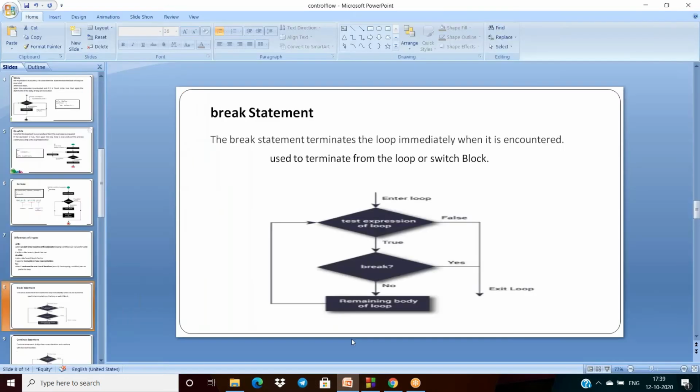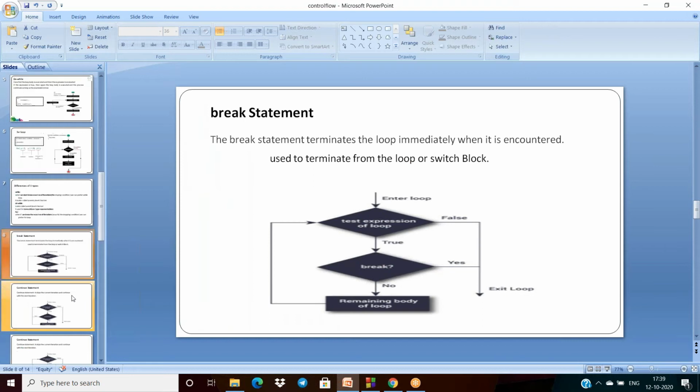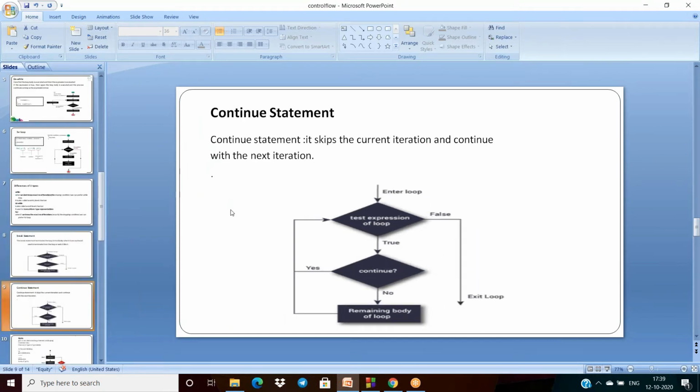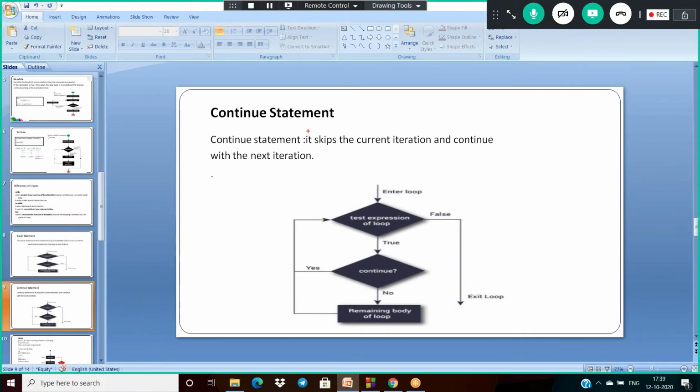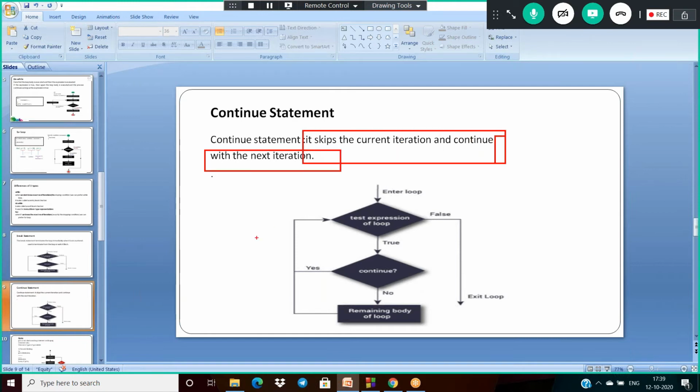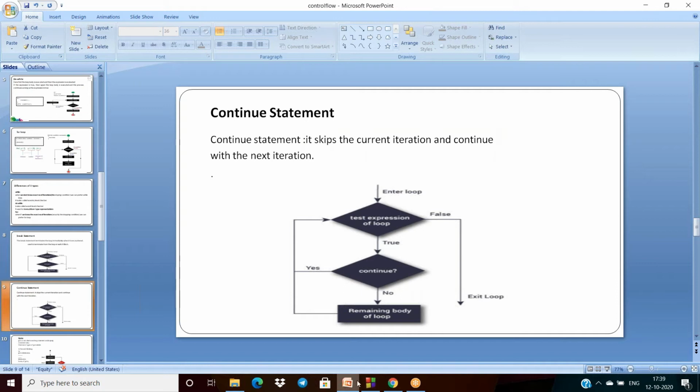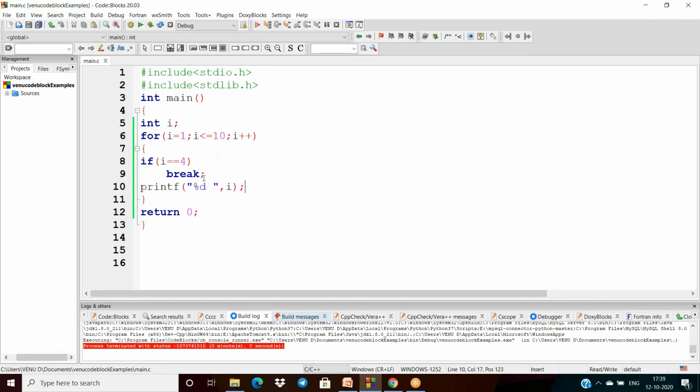Okay, and what about the next type of control structure? The next type is continue here. What is continue? Continue means it skips the current iteration and continues with the next iteration here. So I want to give the example here. I am just replacing break with continue.